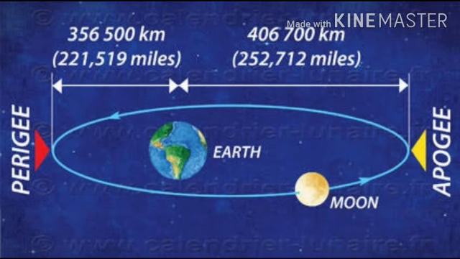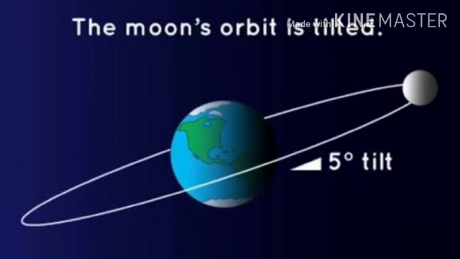Now, students, look at this picture. When you look at this picture, you see that the moon has an elliptical orbit like that of the earth. Students, elliptical means oval shape of the orbit. Hence, the distance of the moon is not the same along the orbit. The angle made is of 5 degrees.